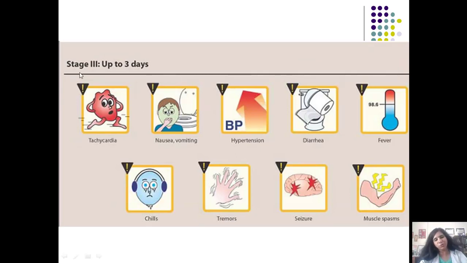As we go further up to 3 days, there is going to be tachycardia, nausea and vomiting, rise in the blood pressure, diarrhea, the opposite effect of morphine usage. There is going to be myalgias and muscle spasms which have to be managed by NSAIDs. There is going to be seizure because opioids are CNS depressants basically. So removing morphine from a person's life might predispose him to seizures, tremors, goose skin or chills, and rise in the body temperature. There is going to be hypothermia.